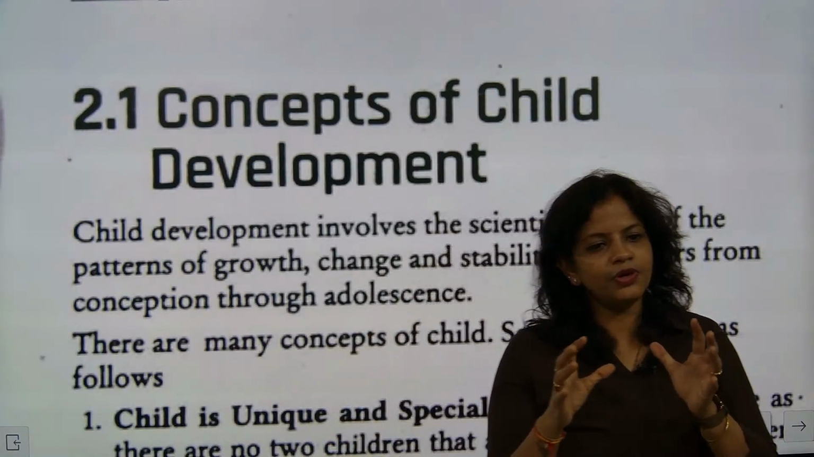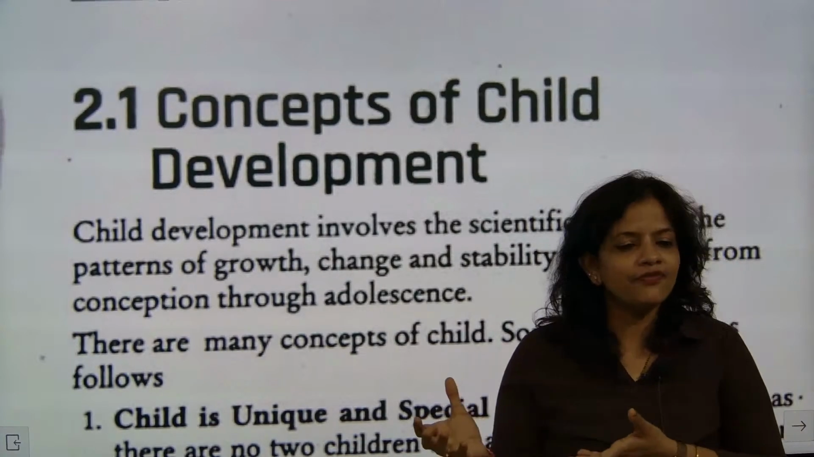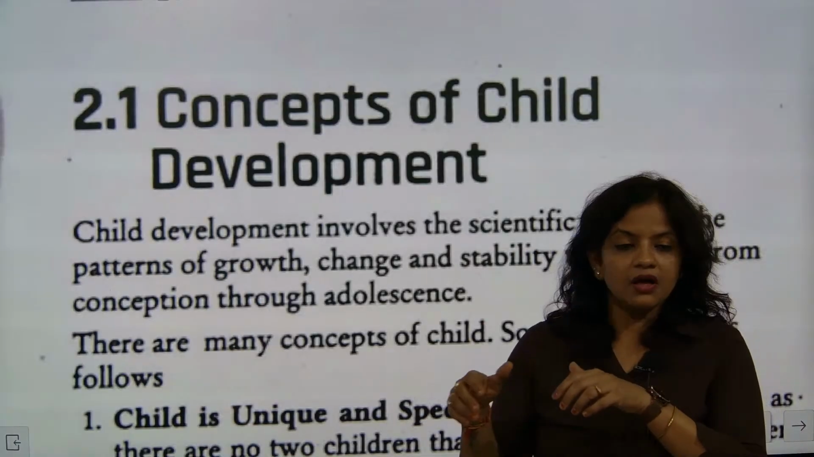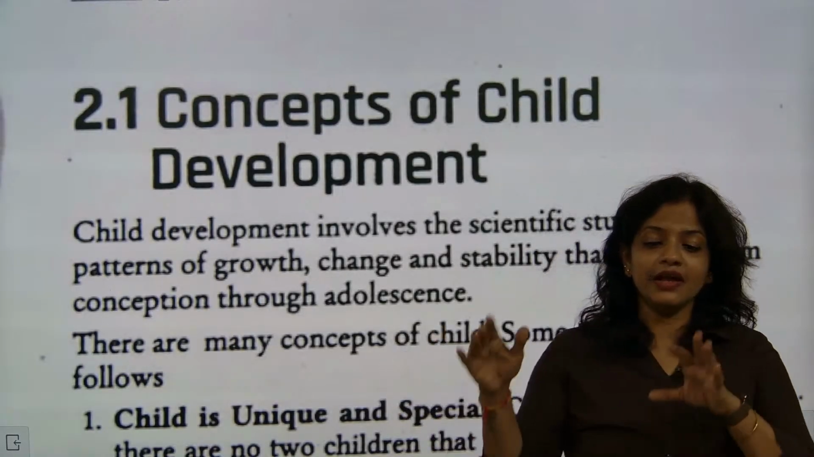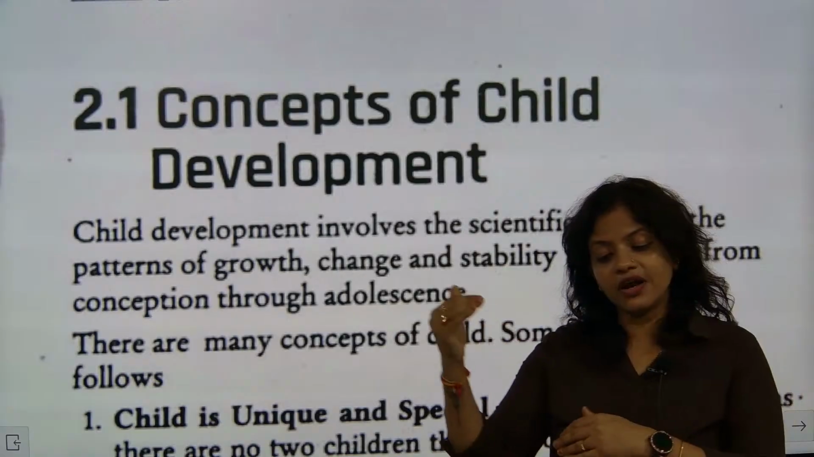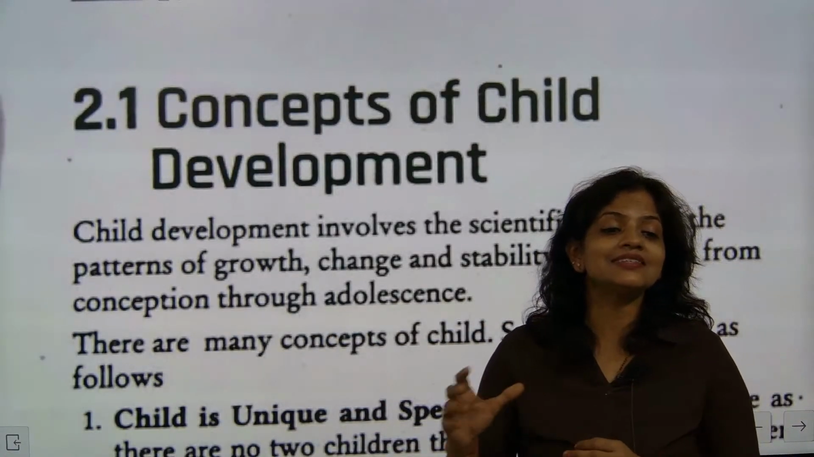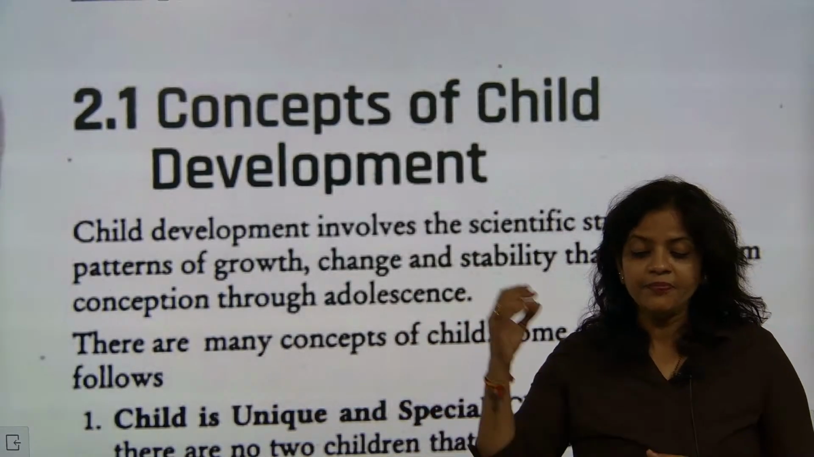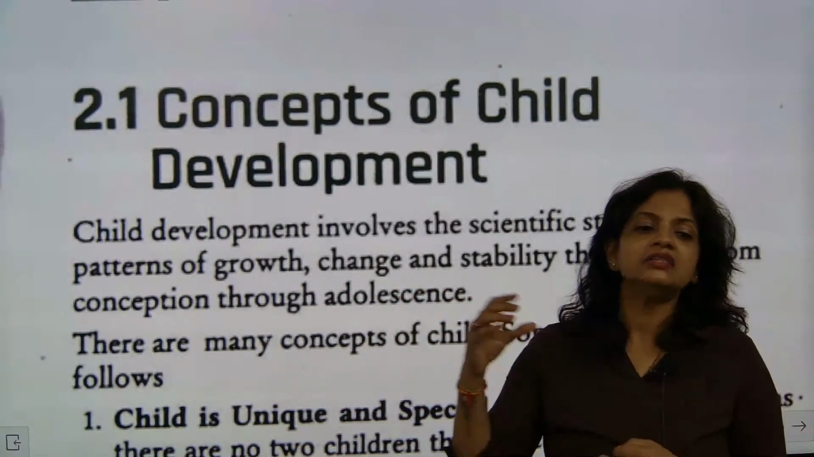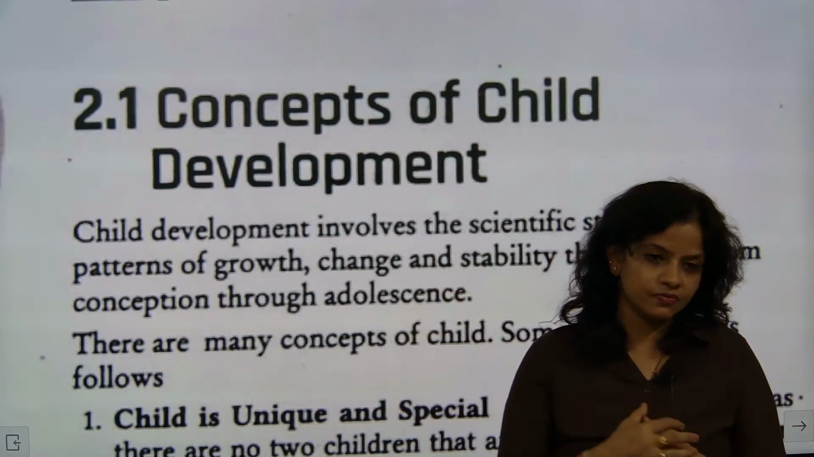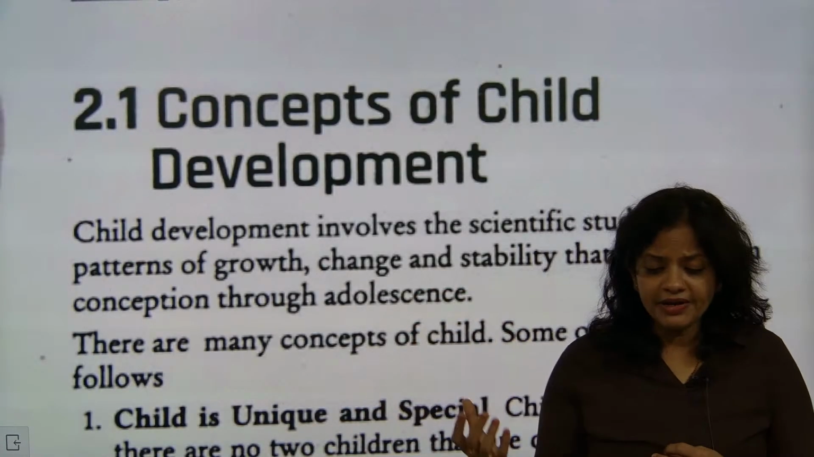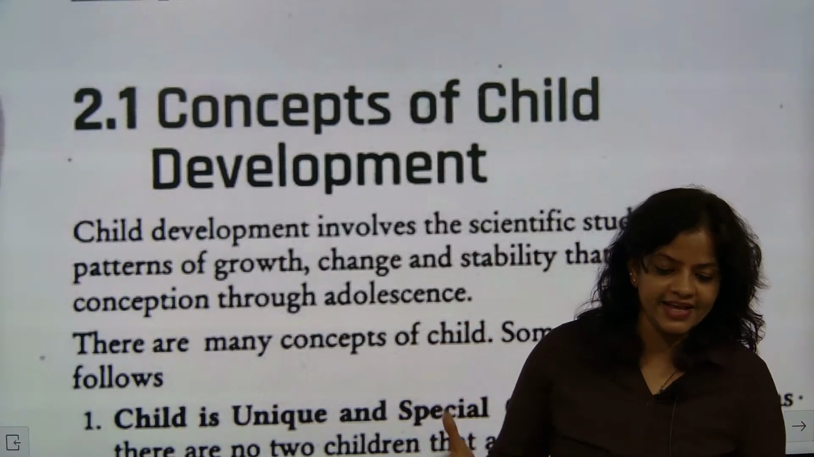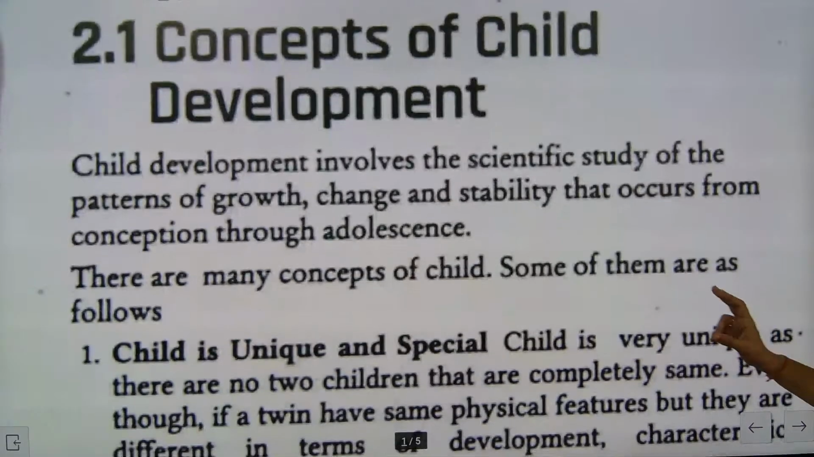One small newly born baby will develop and grow. After about six months it will crawl, then try to stand, and then try to walk. These are considered stages of development, and in every stage of development the child shows some growth. Mental development will be there, and physical growth will be there up to a certain age limit. So there are many concepts of child development.